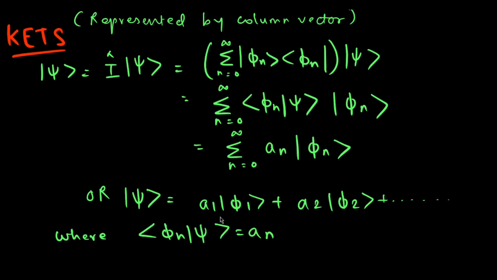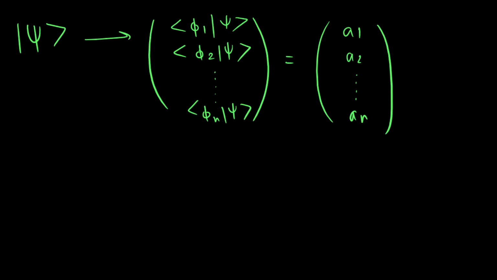or ket ψ equals a1 φ1 + a2 φ2 and so on, as a linear combination, where the coefficient an is equal to bra of φn into ket of ψ, which represents the projection of ket ψ onto ket φn. Also, these coefficients an are complex numbers. So the kets are represented by column vectors.